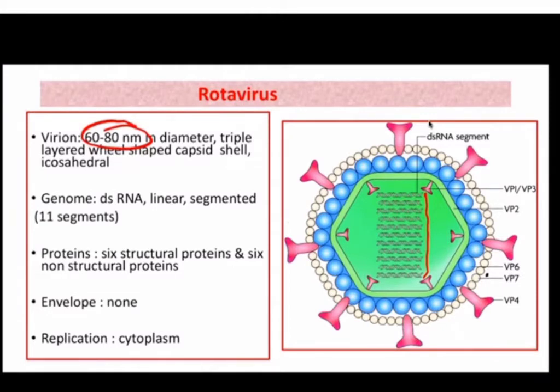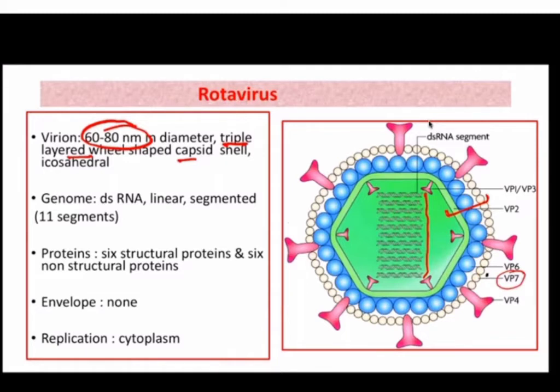Now there is a capsid which is surrounding the virus, and you can see that it is a triple layered capsid. Triple layered means there are 3 layers of proteins which are forming the capsid. Okay, so the outer layer is VP7. This VP7 is also known as G antigen.